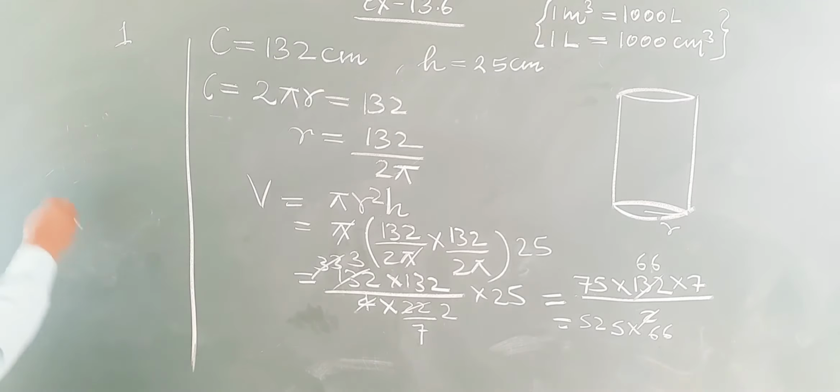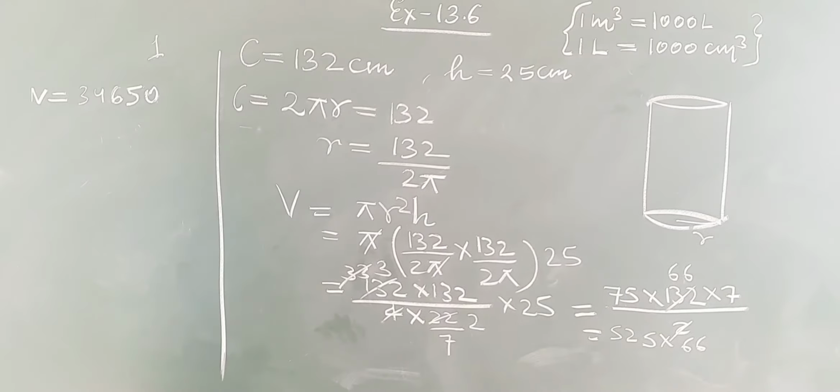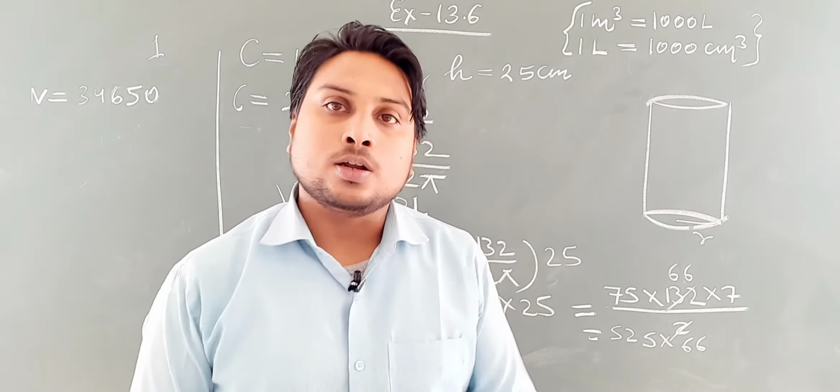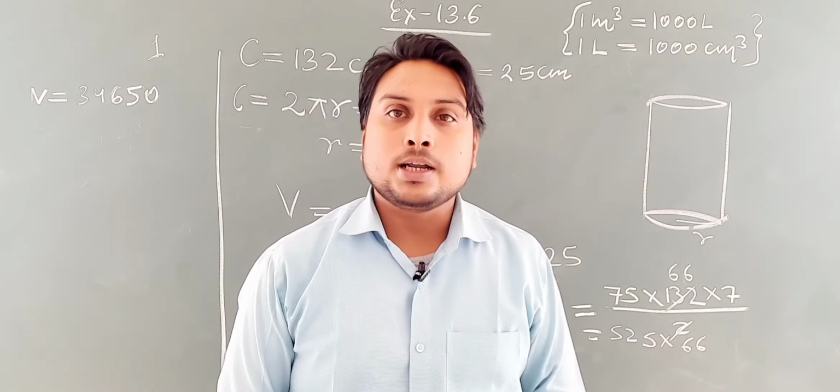Okay, here I am writing the value of 525 into 66 is 34650. Now we have to tell the answer in liter. Students, we have to tell the answer in liter. Here I have told you that 1 liter is equal to 1000 centimeter cube.